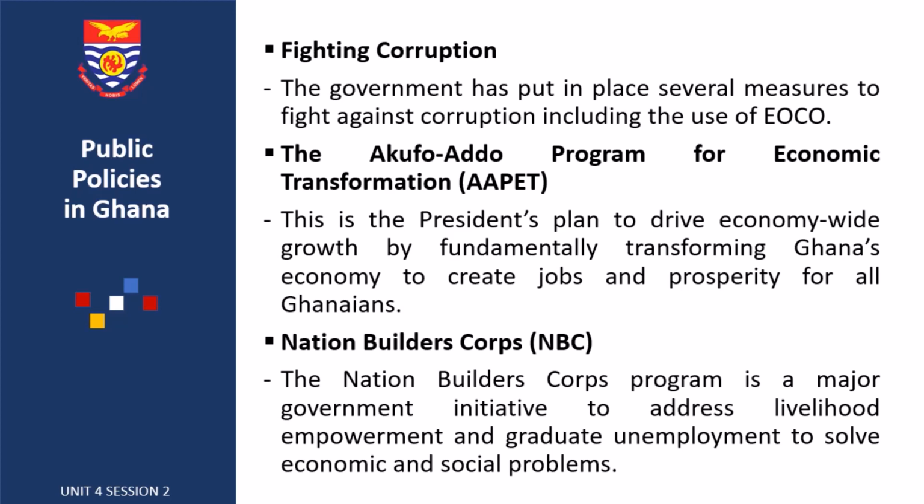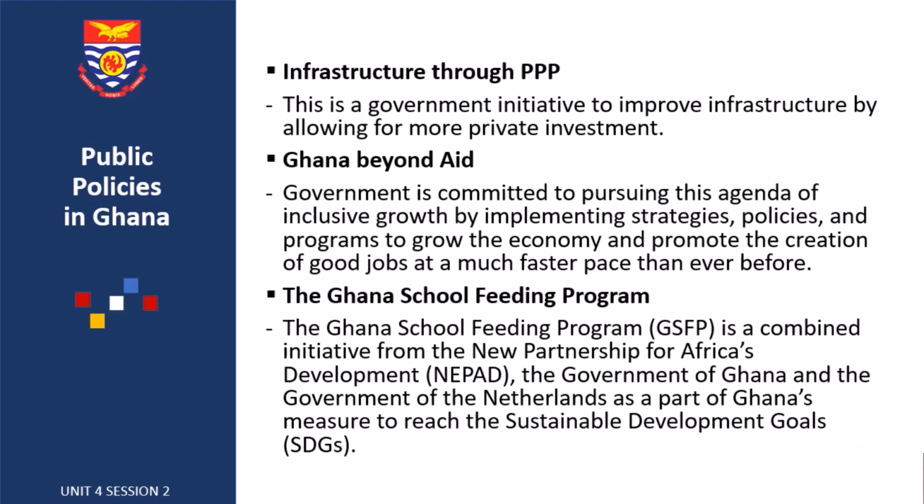There is also the Nation Builders Corps, which is a program to help the youth, mostly the unemployed graduate youth, to get something to do after they've graduated from their various universities. There is also the infrastructure through PPP, which is a public-private partnership. The government mostly goes into public-private partnerships to develop more infrastructure in the country. The government alone may not be able to bridge this infrastructure gap.